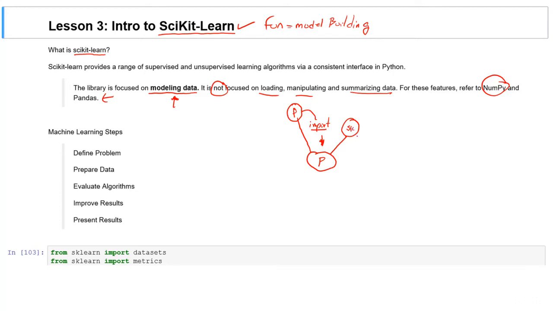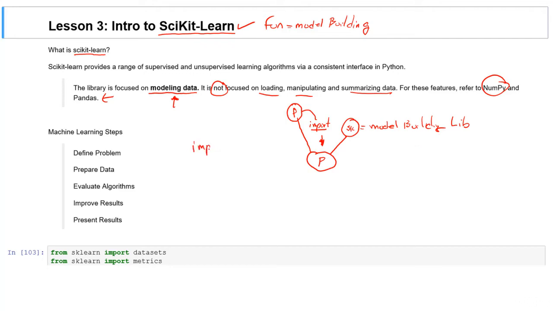Well, here we have this thing called scikit-learn or sklearn, right? This is the model building library. Lib for short, right?